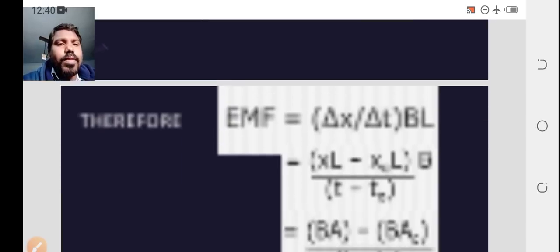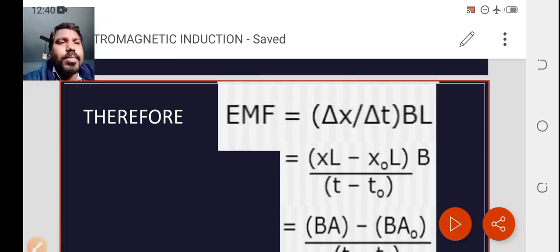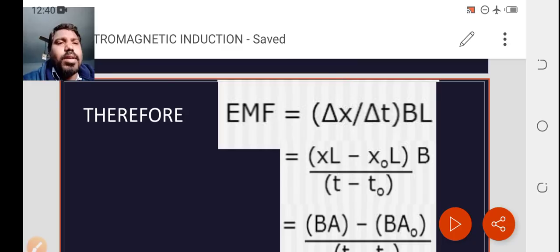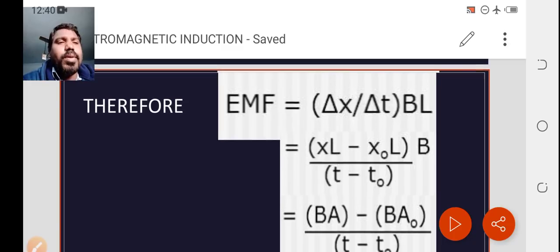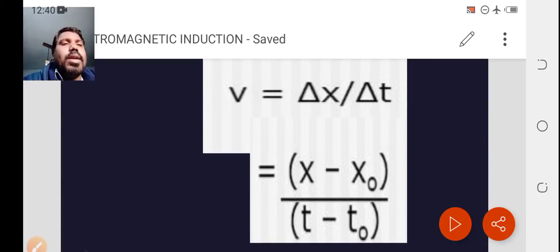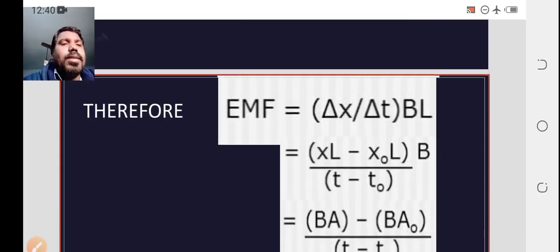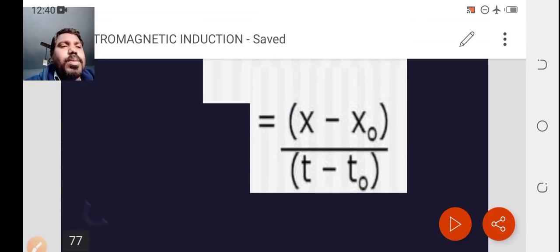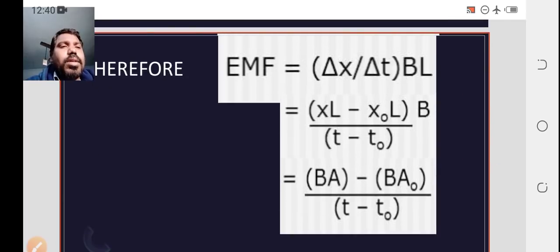So therefore the induced EMF is del x by del t. What is EMF? V equal to BVL. In the place of V, I am taking delta x by delta t, so delta x by delta t into BL. What is delta x by delta t? It is x minus x naught by t minus t naught. So simplify here: x L minus x naught L into B, over t minus t naught.